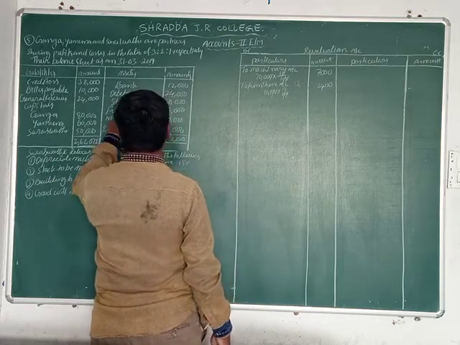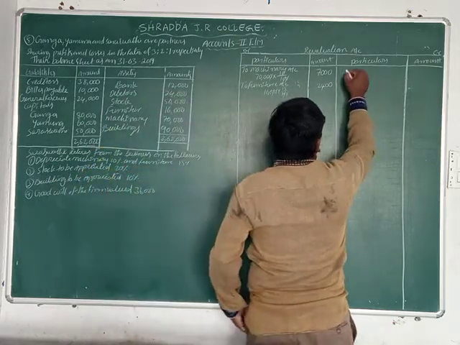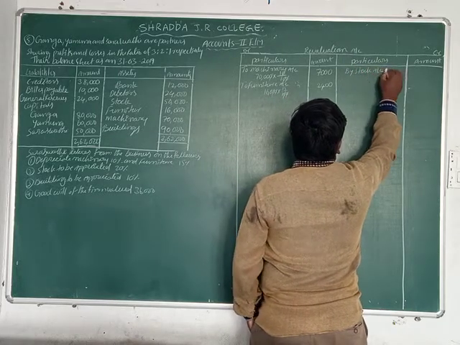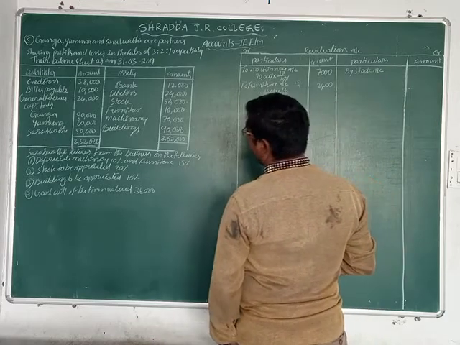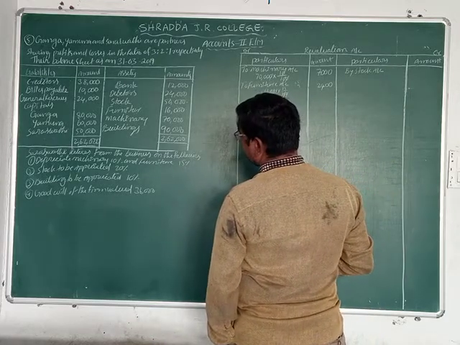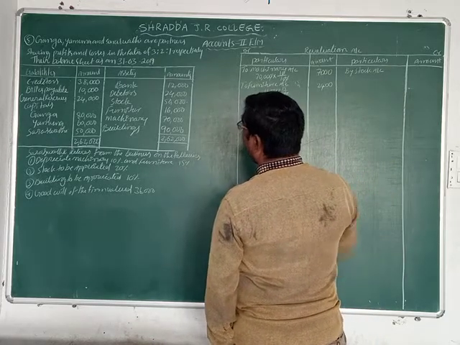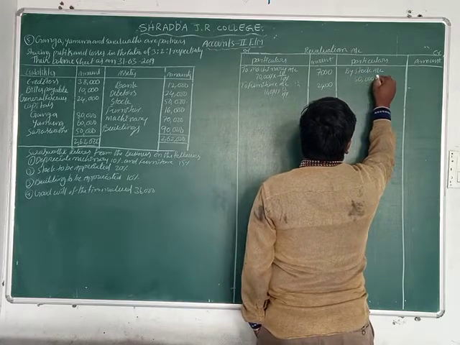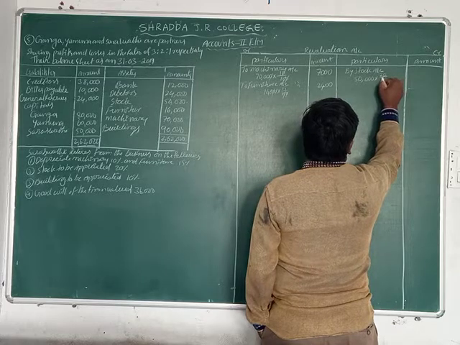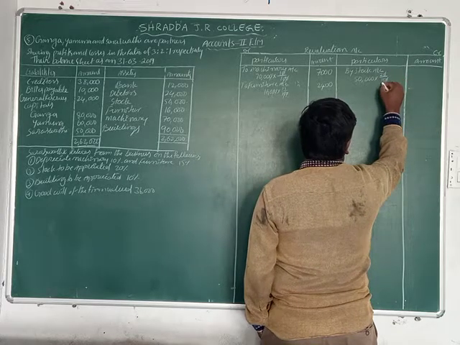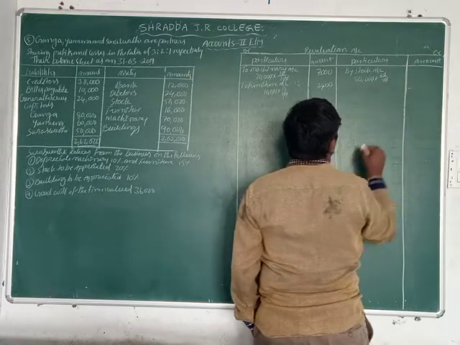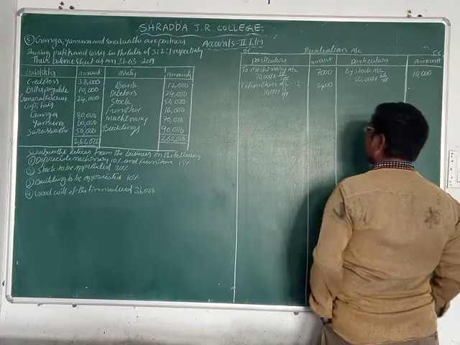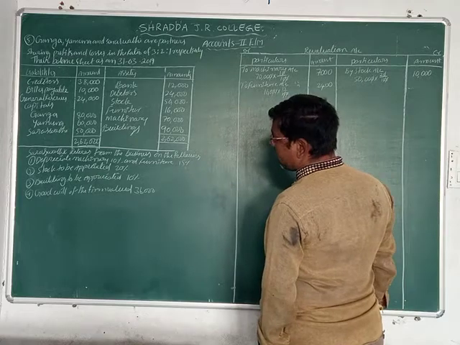Okay. Now the next part: stock to be appreciated 20%. Write down here, by stock account. The stock value is 50,000 rupees at the rate of 20 by 100. Zero to zero cancel. 5 2s are 10, so 10,000 rupees is the increase in stock value.